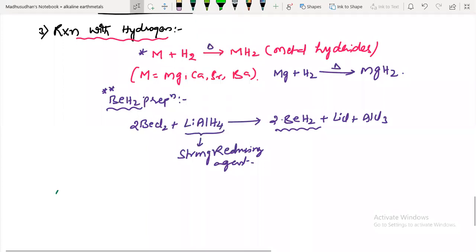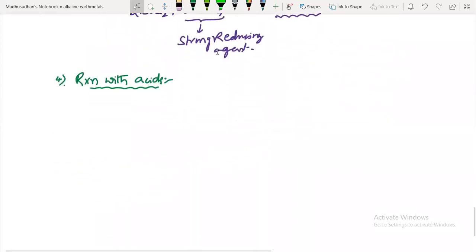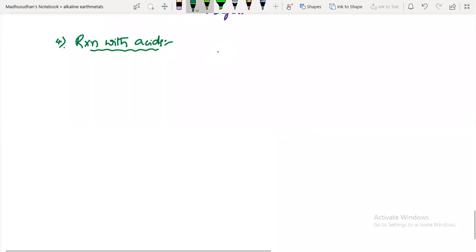Next, the fourth one is reaction with acids. So what happens in this reaction with acids? Let's see that.